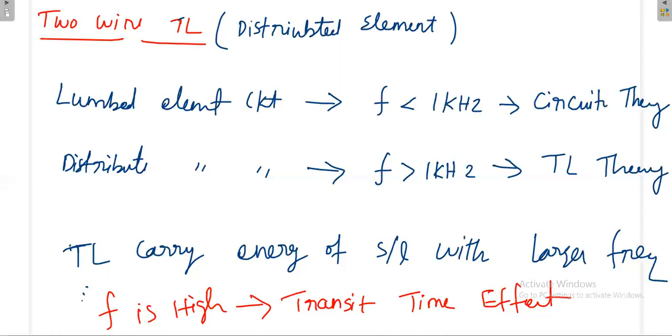Now next we'll see some basics. Symmetric network. What is a symmetric network? A symmetric network is a network which looks the same whether you see it from the input side or from the output side. That means even if you interchange the input and output terminals of the symmetric network, the performance of the network will not vary. That is the concept of a symmetric network.